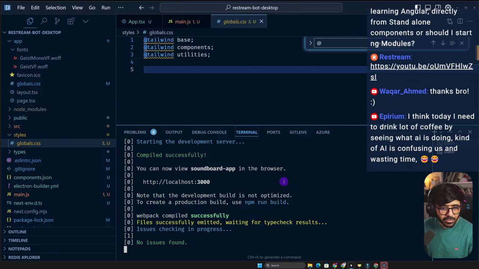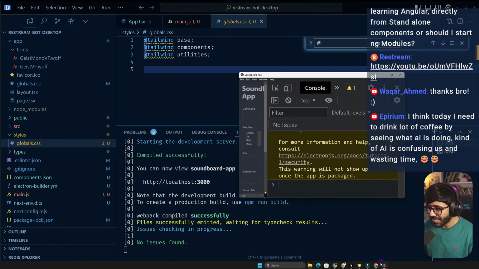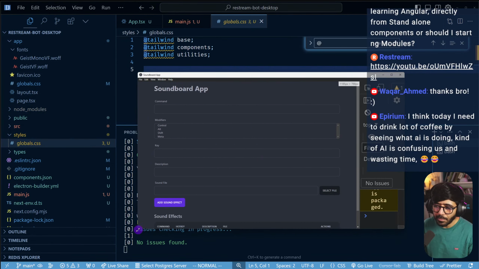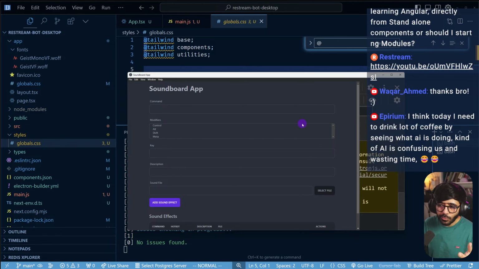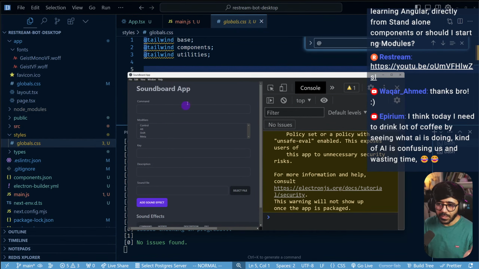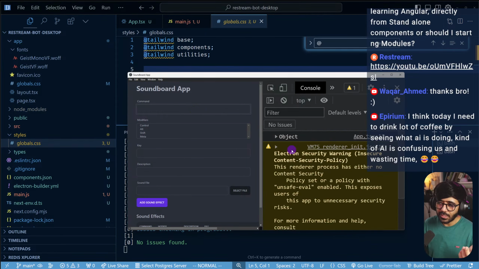Ethereum says, I think today I need to drink a lot of coffee by seeing what AI is doing. Kind of AI is confusing us and wasting time. Kind of, but I think it's doing a decent enough job. For example, since I knew how to go around that, I still have a lot of things that I can use from this UI. But it was not easy. It can become a bit frustrating, of course.